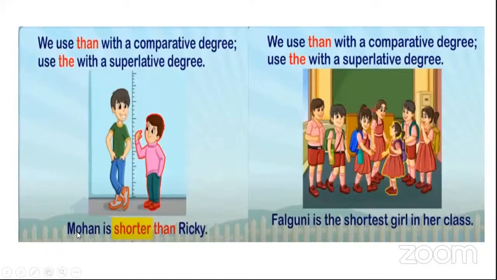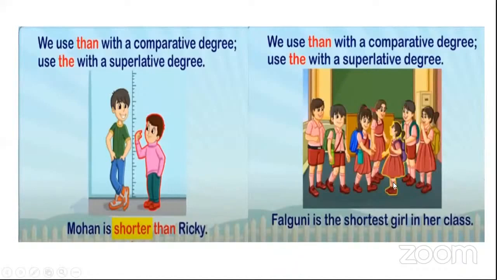Okay, so Mohan is shorter than Ricky. How is Mohan shorter than Ricky? For the comparative degree, we are using than. And when we are using the superlative degree, we use the.